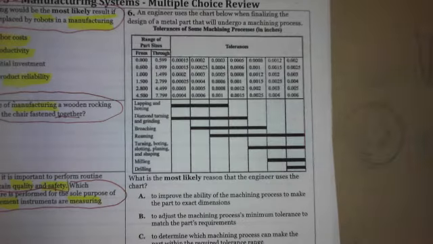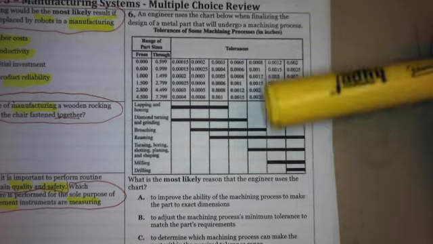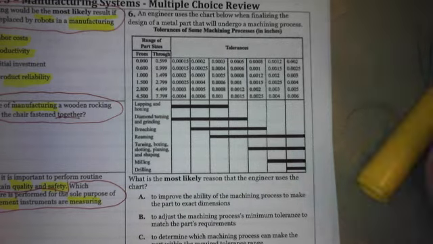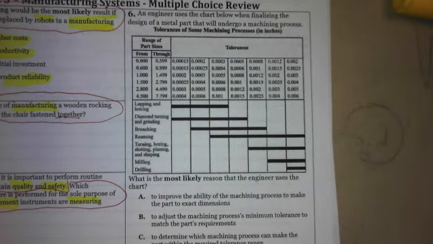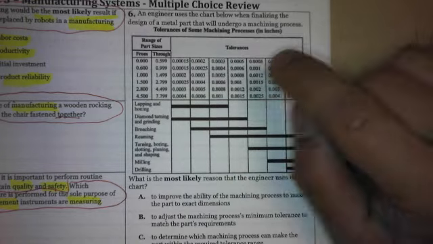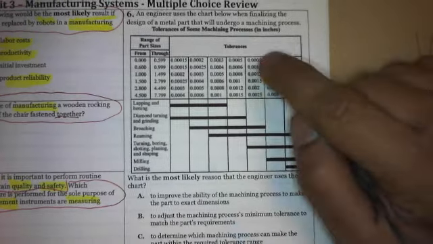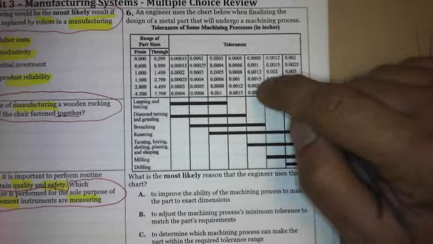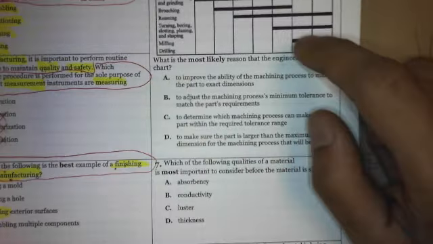This is a tricky question. It gives you a lot of information on tolerances. This is how close to a measurement you can get when you use a certain machine. And an engineer uses this when they want,